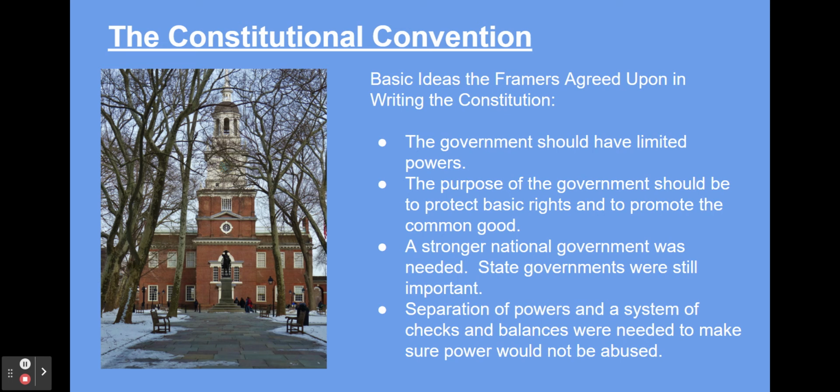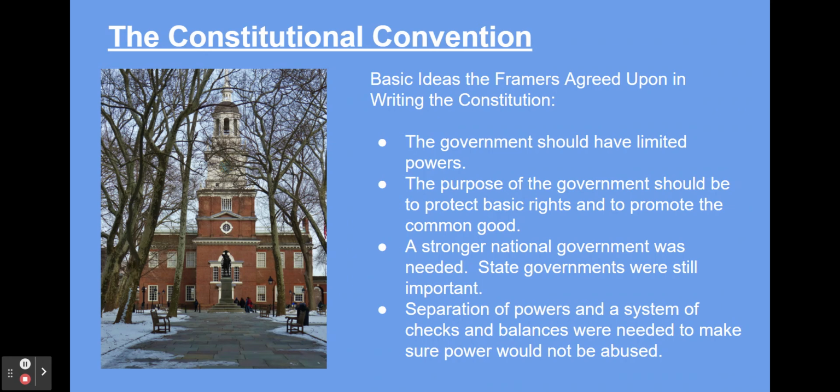In May of 1787, 55 delegates met in Philadelphia, Pennsylvania, for the purpose of changing and improving the Articles of Confederation. When they began to discuss the issues, they decided a whole new plan was needed.